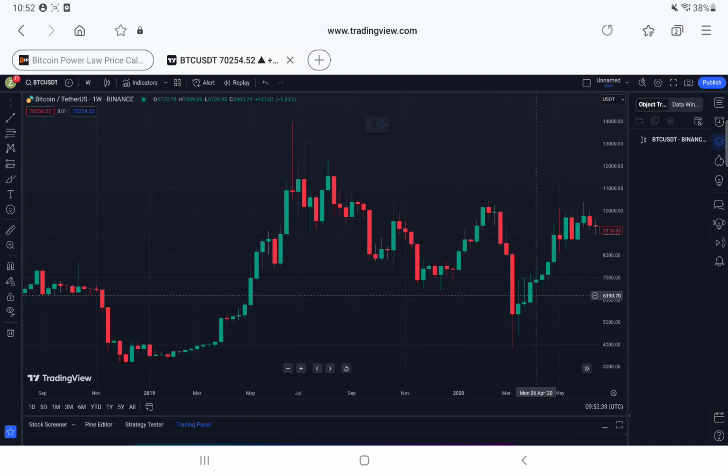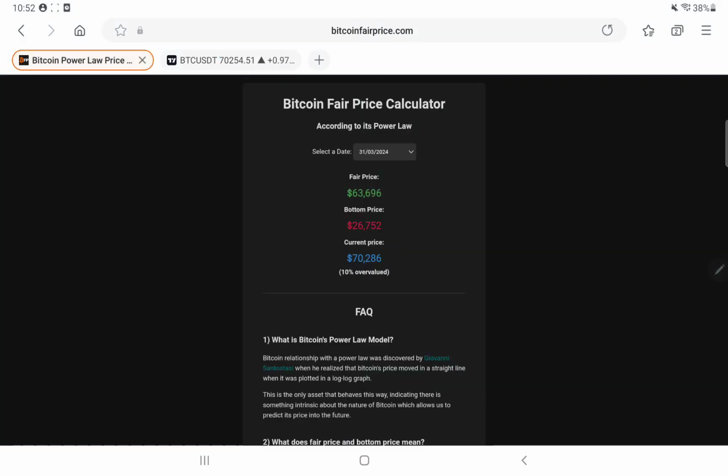It might be a good indication to say, okay, Bitcoin is currently at 70,000. Let's say if we start dumping now, we might go down to 40,000. It might be a good indication to say, okay, maybe 40,000 isn't the bottom, we're going to go a bit lower. It's a good way to decide that we might be going a bit lower, so we might wait a bit more. But don't rely on this 100%, because let's say you put a position in, and your liquidation price is exactly the bottom price, you're thinking you're not going to get liquidated. That can still happen, you've got to be very wary of that.